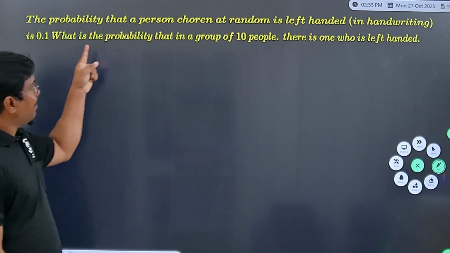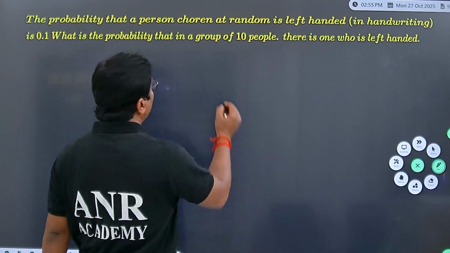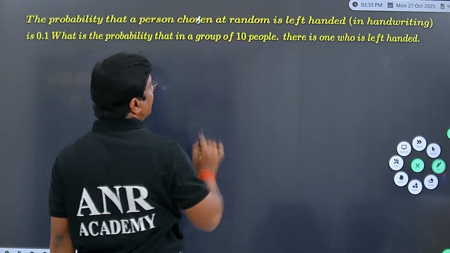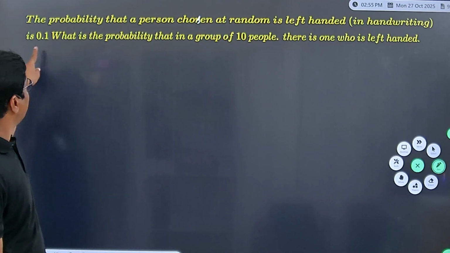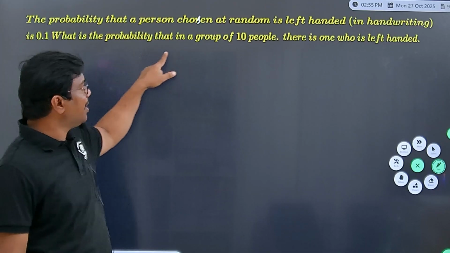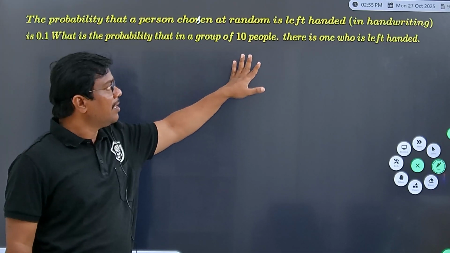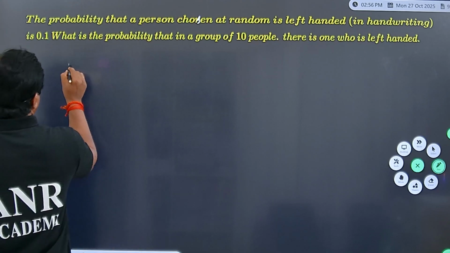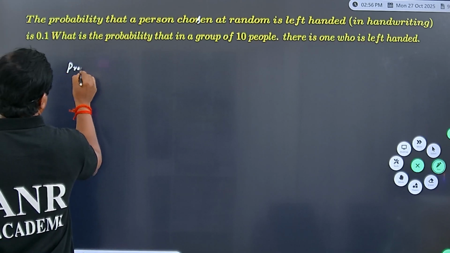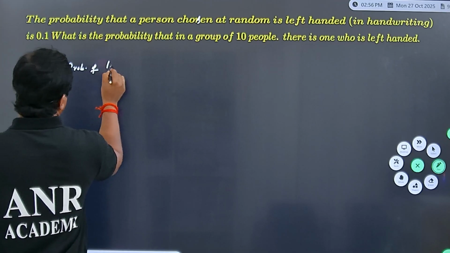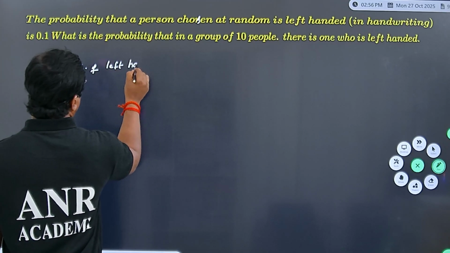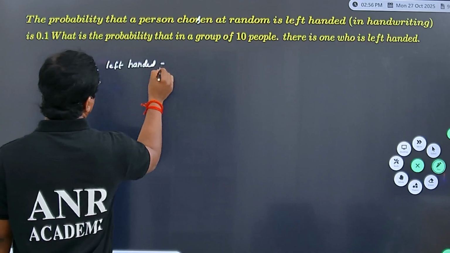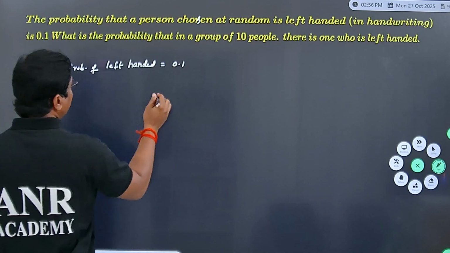The probability that a person chosen at random is left-handed is 0.1. What is the probability that in a group of 10 people there is one who is left-handed? Yes, probability of left-handed is given by 0.1.